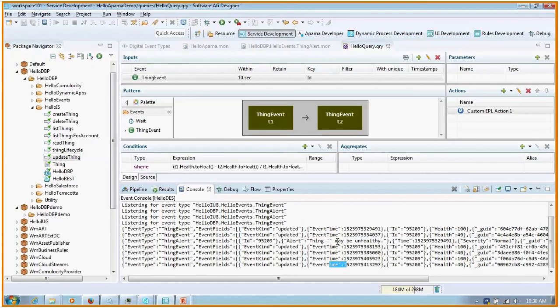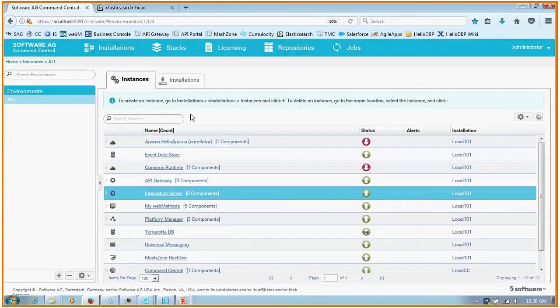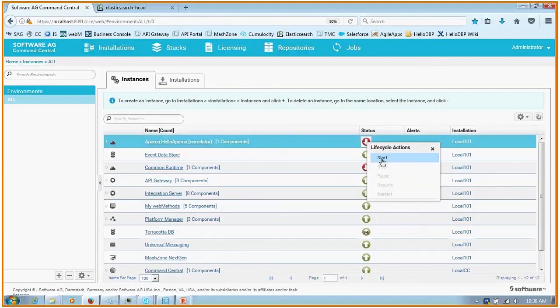Okay, so we're going to be using this in the back, and you just saw us running it from within Designer, but it's not very convenient because it basically hogs the console here, and it wants to show that all the time. And so what I'm going to do is run that same thing from Command Central. You can configure it to be a runtime, and if I just turn this on, then it's that same application, but I'm running it and starting it from a separate process from Command Central.